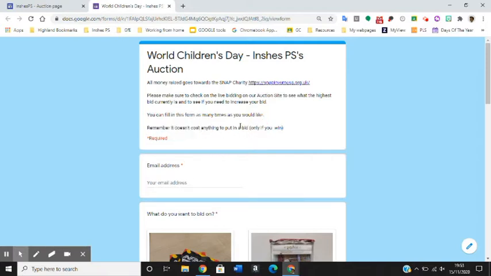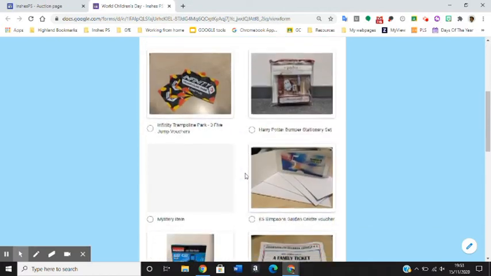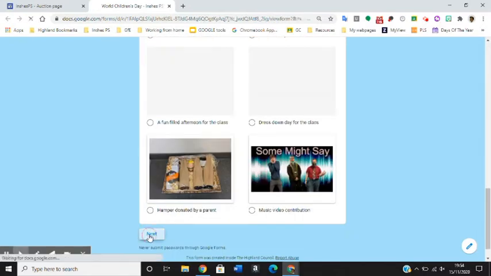That is all except our donation, which we'll come to in a second. First of all, you need to put in your email address. So let's say I put in my email address and I select, I really want a Harry Potter bumper stationery set. So I click here, I go to the bottom here and press next.